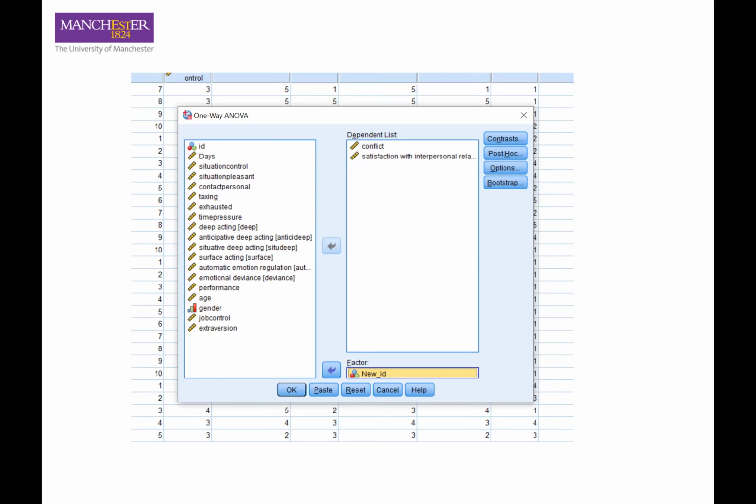And we also put the new ID variable under the factor box because we would like to see whether the data coming from each individual will have within-person variation. That's why we put this variable as the factor, to see whether within-person variation exists.